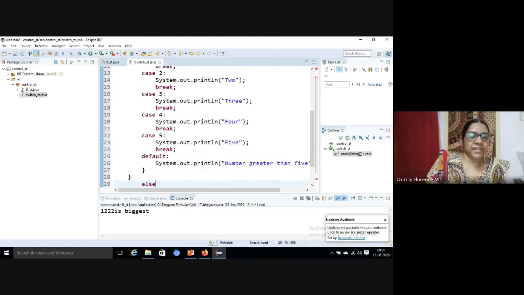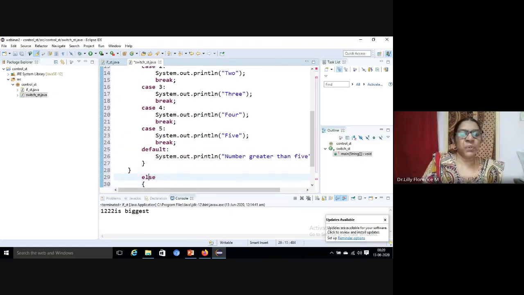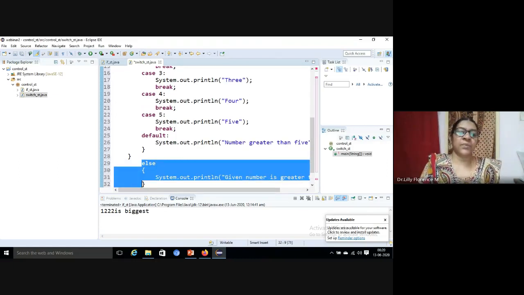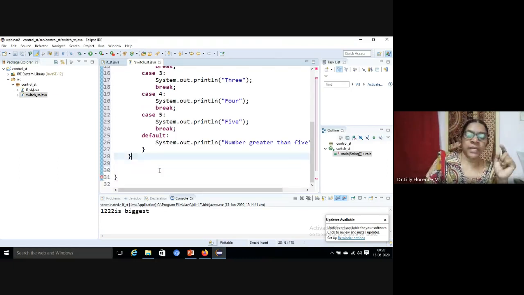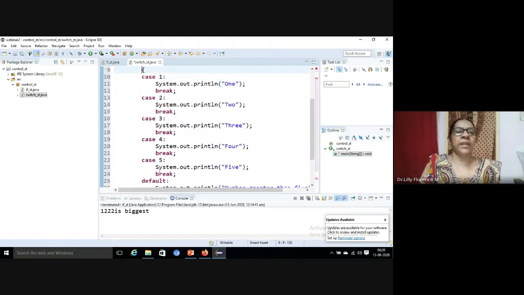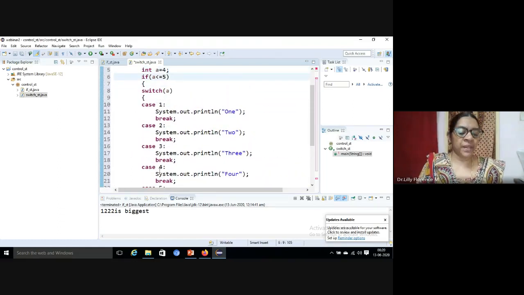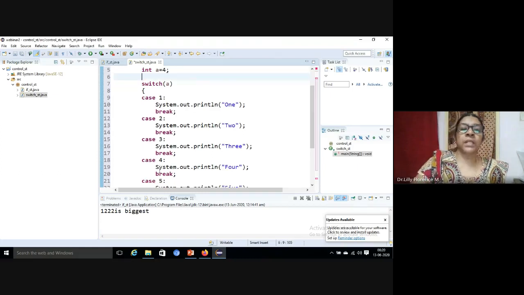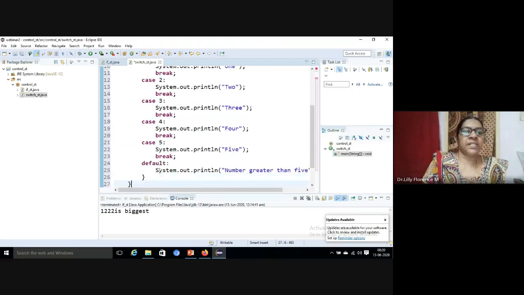So it simplifies our code, we can just remove all this if else. It is equivalent to the else part in the else if ladder. That is why I defined it here with if and here. Hope you understood the importance of the default statement in the switch case statement.